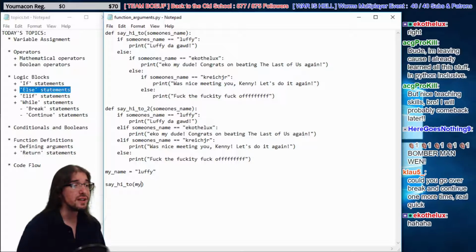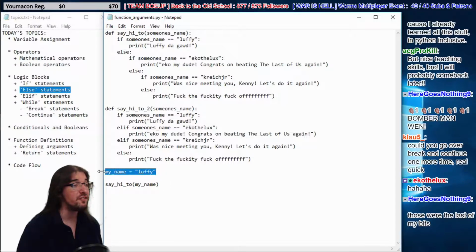We're going to review what we've learned today. So we learned about assignments. Right here we have a very simple assignment where we made a variable. It's equal to this string, Luffy. Then we can say hi to with that variable name.